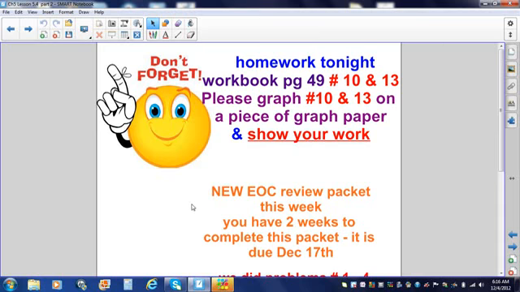Some MSAs. Please make yourself a note. Homework for tonight is workbook page 49, problem 10 and 13. Please graph problem 10 and 13 on a piece of graph paper and show your work.